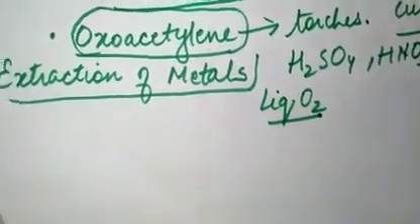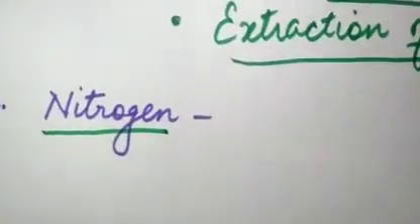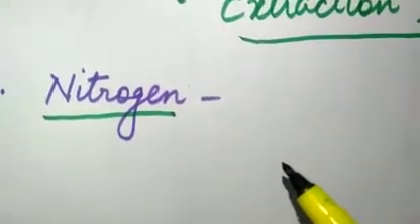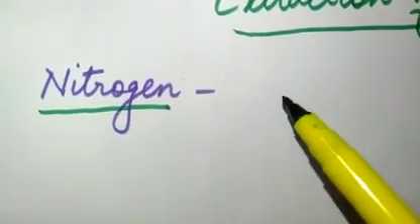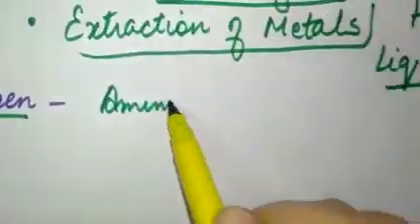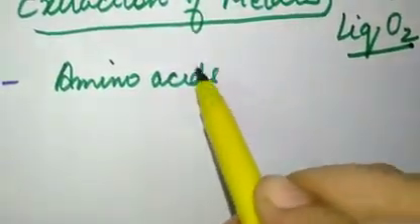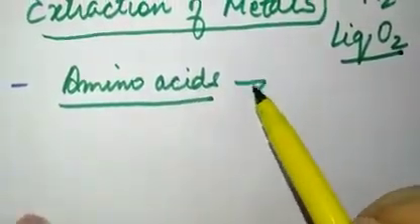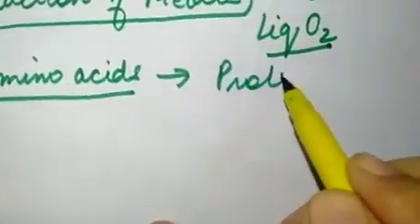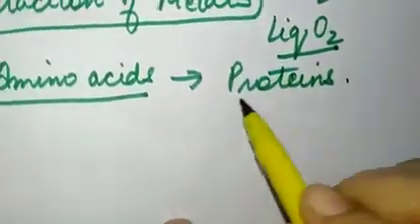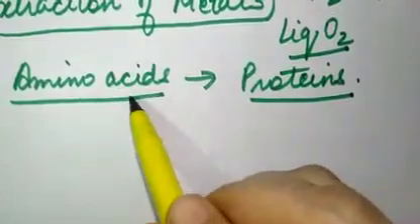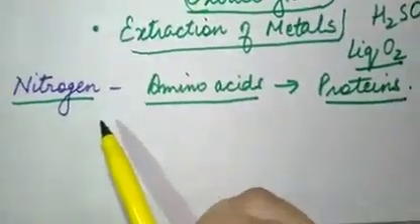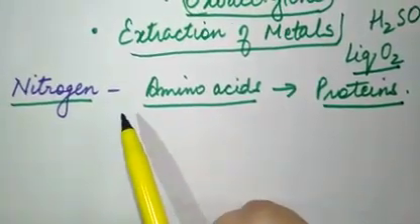Then we come to the next one, that is nitrogen. Even plants need nitrogen. Why do they need nitrogen? Because nitrogen is essential for making of amino acids. Later on you will study that amino acids are made from nitrogen, and these amino acids in turn make proteins, right? So plants also need proteins, and these proteins are made up of amino acids, and these amino acids are made up of nitrogen. So plants use this nitrogen to make the proteins.